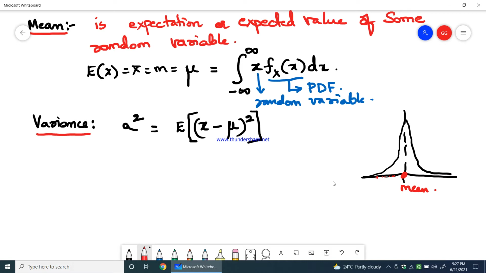Now if I say the definition, I will write it here.